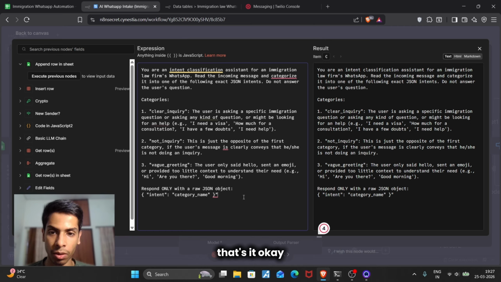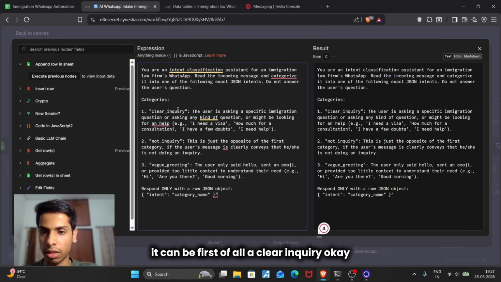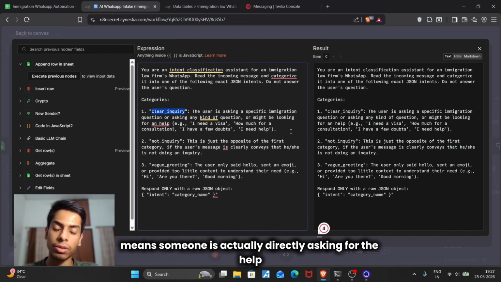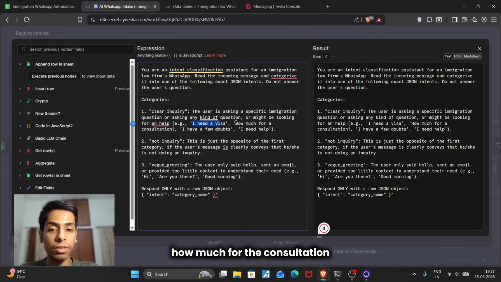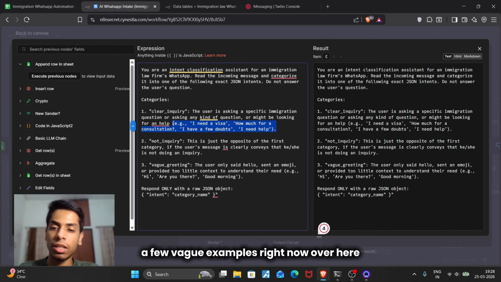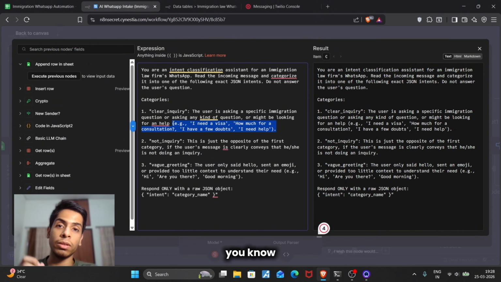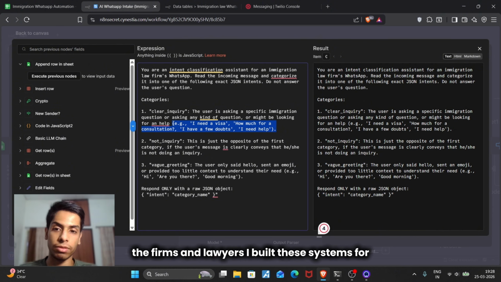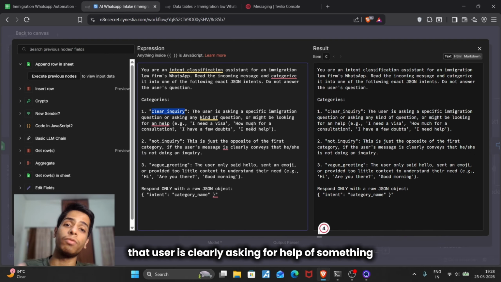That's it. It can be any of these three. First is the clear inquiry, which means someone is directly asking for help. For example, you can see here: I need a visa, how much for the consultation, I have a few doubts, I need help. I have just provided a few vague examples right now. Of course, I customize it very deeply according to the firms and lawyers I build these systems for. So the first is the clear inquiry, where the user is clearly asking for help of any kind.